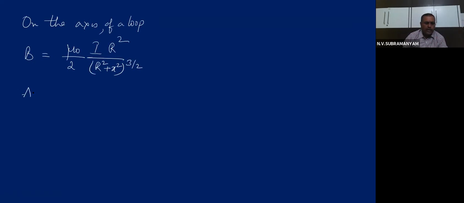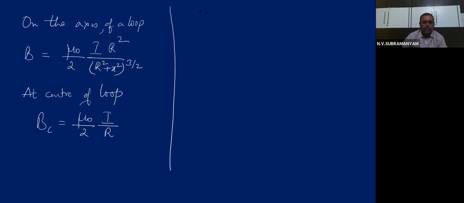And at the center of the loop, the formula will be B center equals mu naught by 2 I by r. This formula reduced to mu naught by 2 I by r.